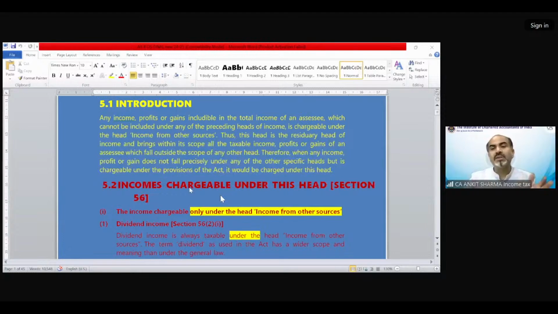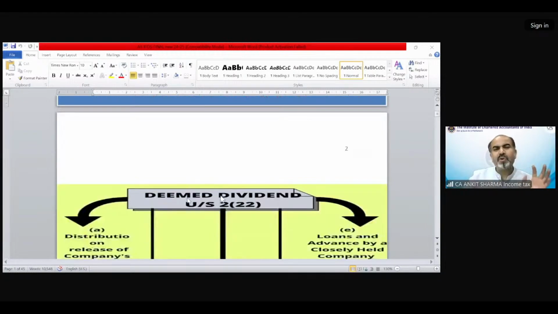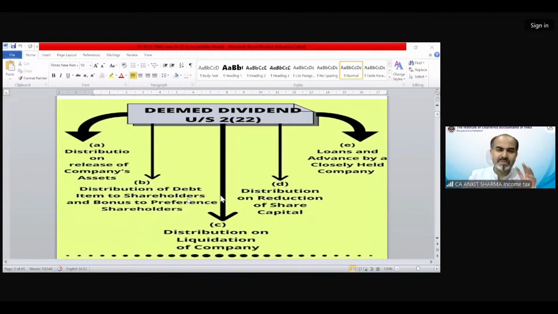income from other sources. Income from other sources has very special characteristics. There is no fixed format, like salary having a format of solution, income from house property having a specific format, PGBP having a certain format to solve a question, and even capital gain having a format. But there is no such format for income from other sources.